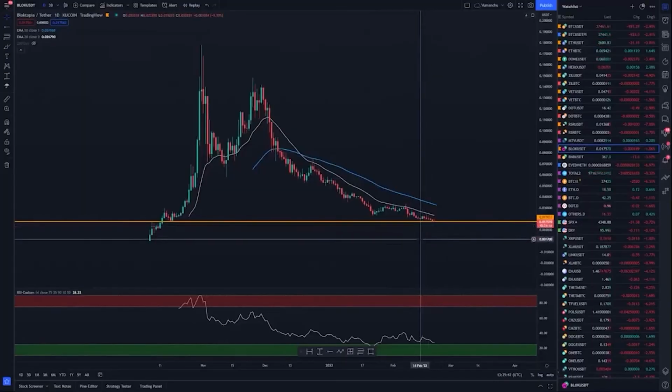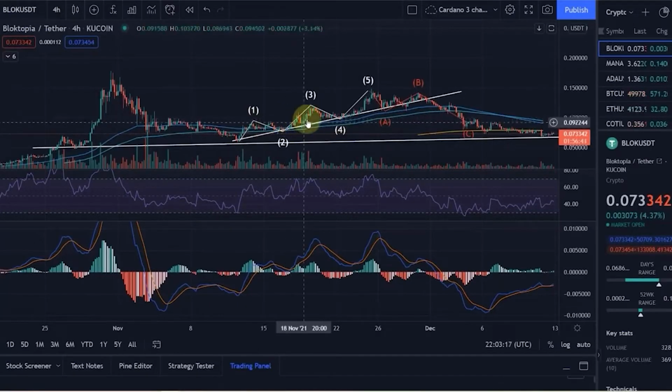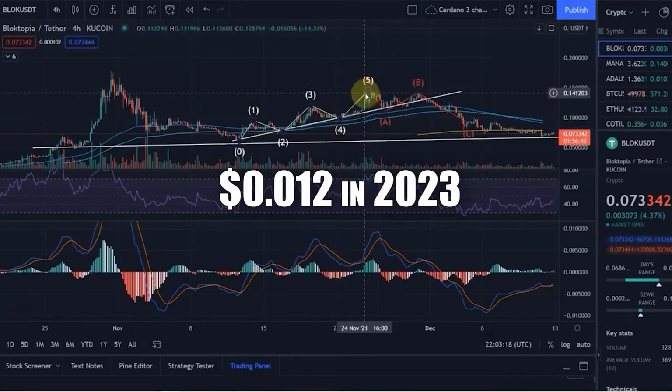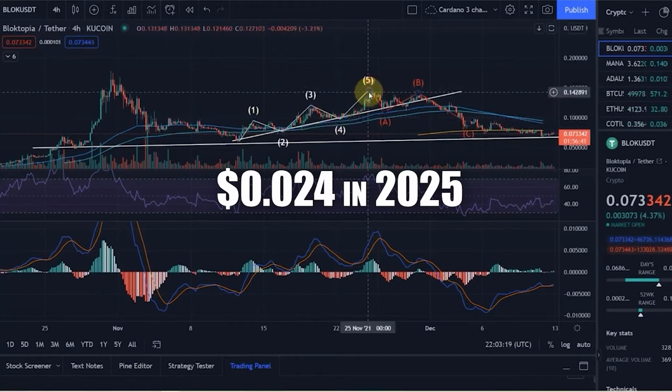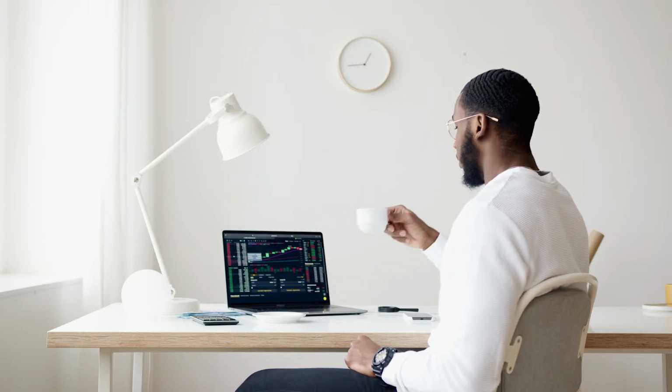As for Blocktopia's price prediction, it's important to acknowledge the volatile nature of the cryptocurrency industry. According to priceprediction.net, Block is said to hold a value of around $0.008 in 2022, $0.012 in 2023, $0.017 in 2024, $0.024 in 2025, and $0.036 in 2026. Many other experts have also provided a similar prediction.